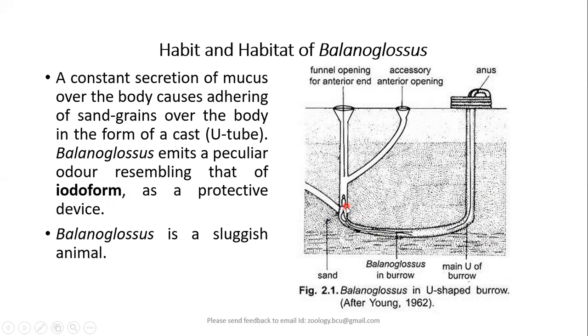Just like chloroform is very pungent, iodoform also has a very strong odor, which will act as a repellent to drive away its enemies or the predators. Why? Because this animal is not showing active locomotion. It is a very, very sluggish animal.